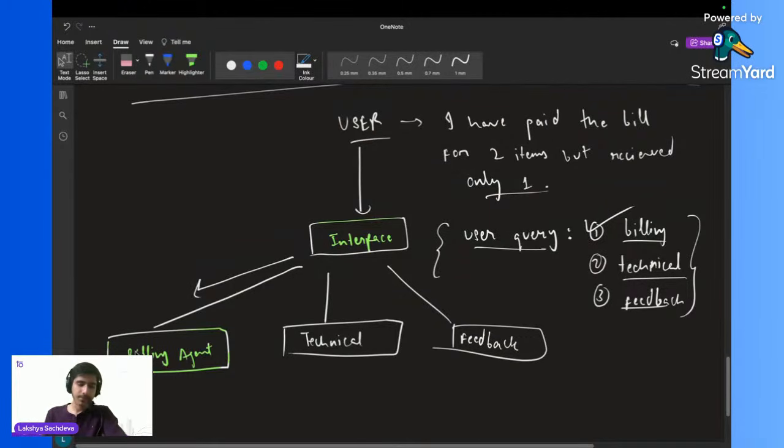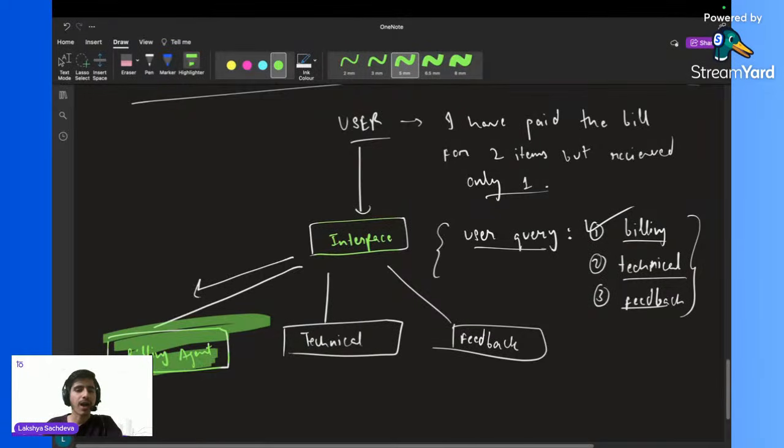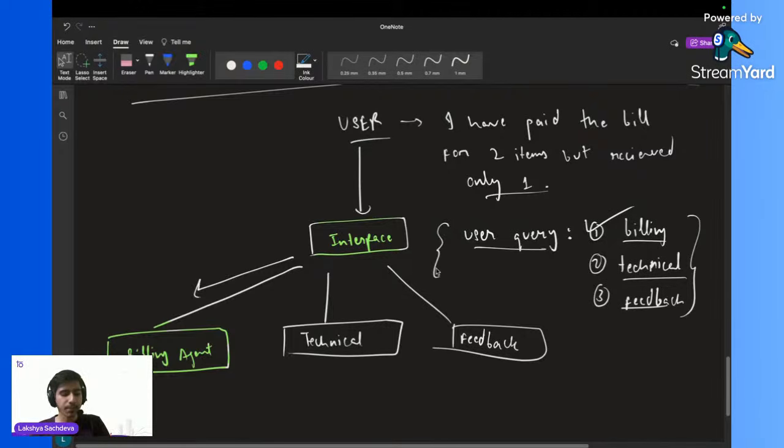So till now, what we have seen: we are going to give some kind of query, like I have paid the bill for 2 items but received only one. The interface bot over here will see whether the query is billing or something else. One more thing: I have kept only these 3 agents, the billing agent, technical agent, and feedback agent, but you can keep n number of agents.